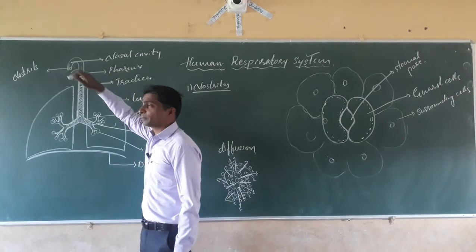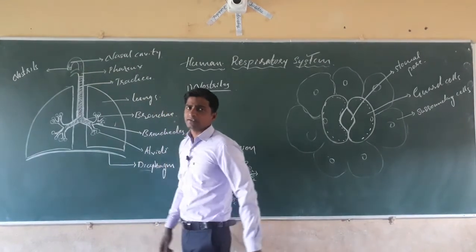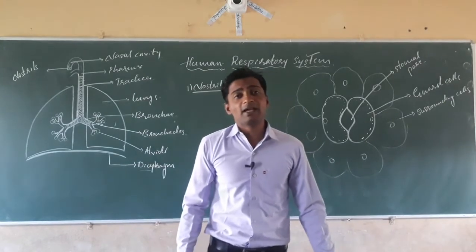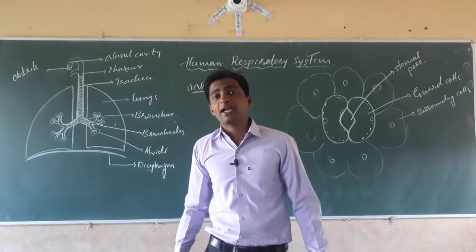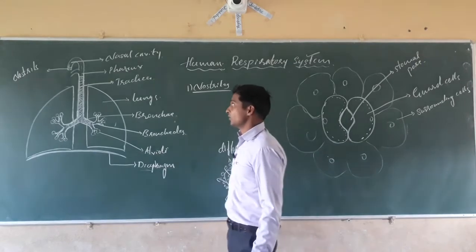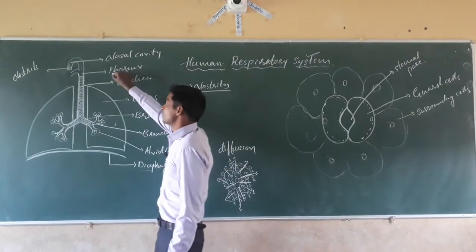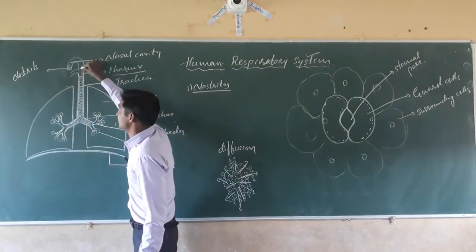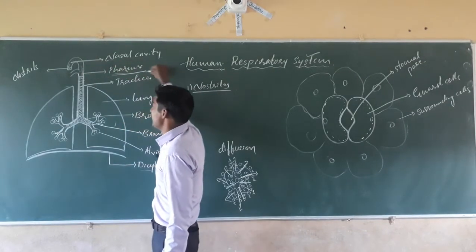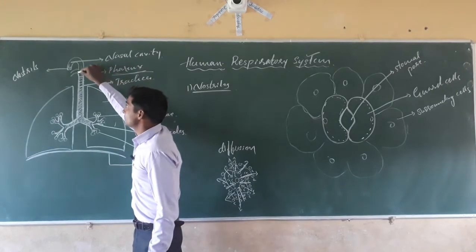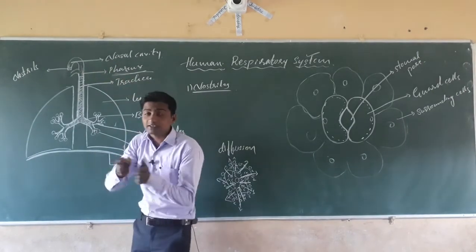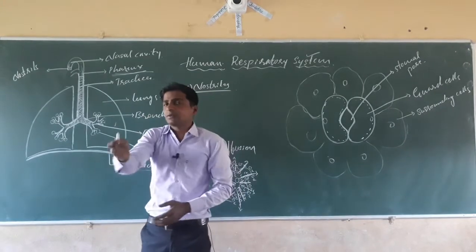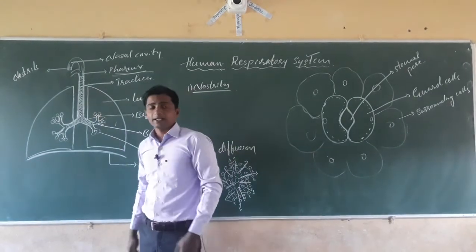Nasopharynx means the part of the pharynx which is connected with the nasal cavity, the posterior part of the pharynx that is connected with the nasal passage. That is called the nasopharynx. Again, the pharynx is the common part for air and food. Again, here what happens? The common part, the pharynx, will branch into two. One is the food part, called the esophagus, and another one is the trachea.